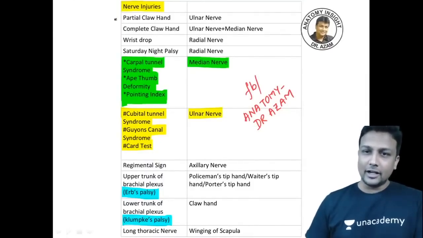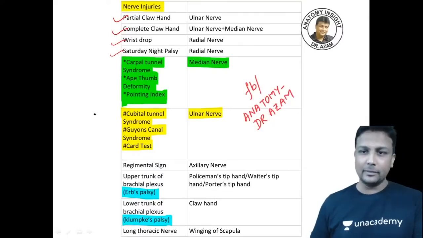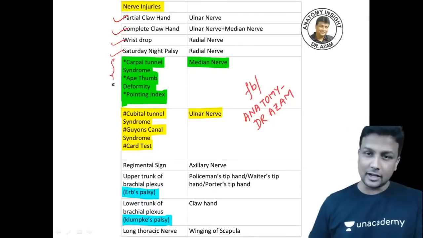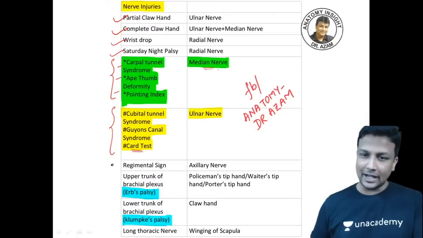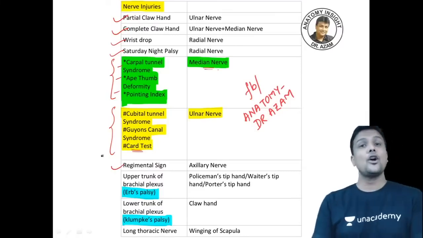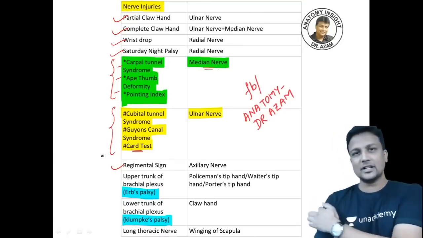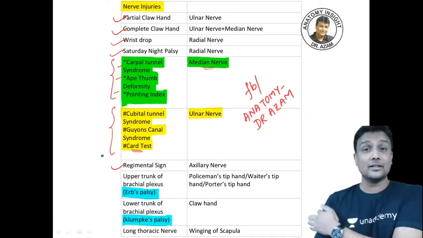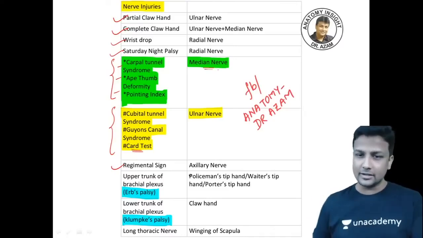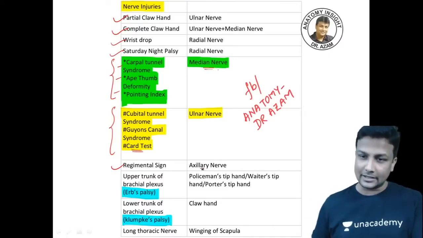Now, partial claw hand, ulnar nerve; complete claw hand, ulnar plus median nerve; wrist drop, radial nerve; Saturday night palsy, again radial nerve. Carpal tunnel syndrome, ape thumb deformity, and the pointing index, median nerve is involved. And then cubital tunnel syndrome and Guyon's canal, card test, ulnar nerve is involved. And then regimental sign. What is regimental sign, guys? Loss of sensation over this area, upper lateral side of the arm, and the nerve involved there will be axillary nerve.